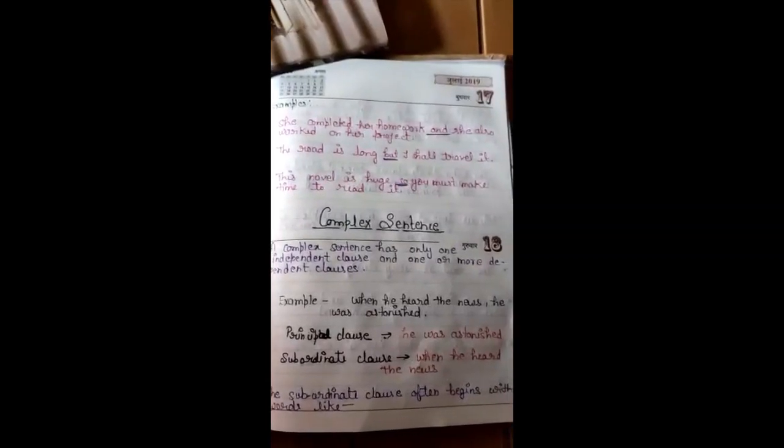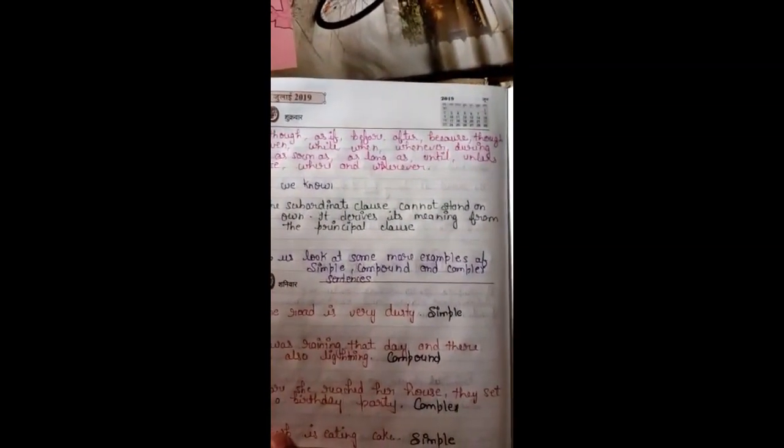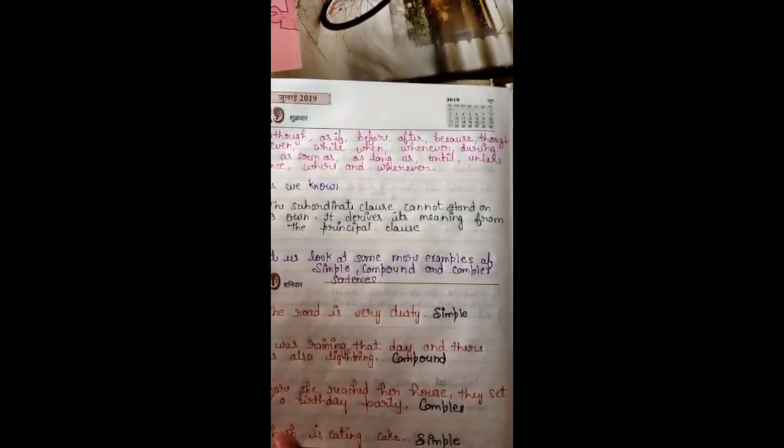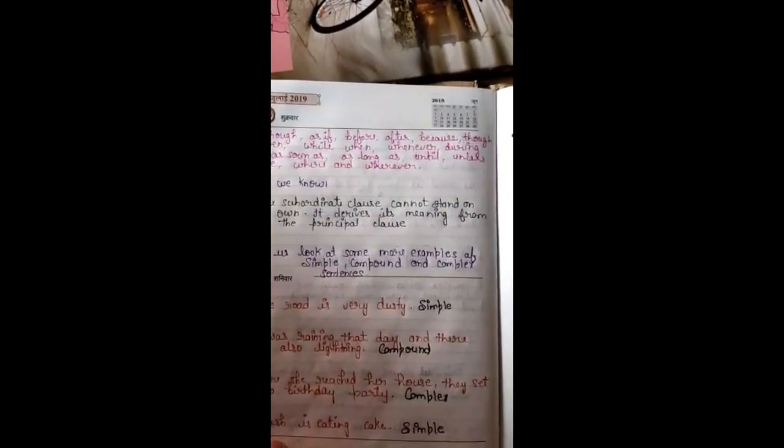The subordinate clause often begins with words like that, although, as if, before, after, because, though, even, while, when, whenever, during, as soon as, as long as, until, unless, since, where, and wherever. As we know, the subordinate clause cannot stand on its own. It derives its meaning from the principal clause. Let us look at some more examples of simple, compound, and complex sentences.